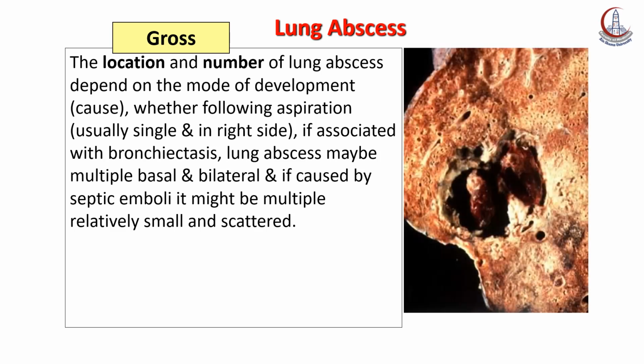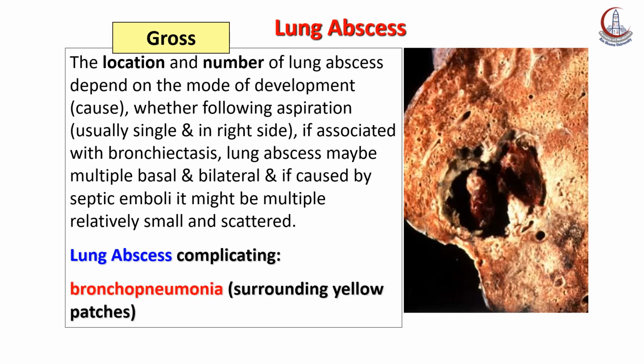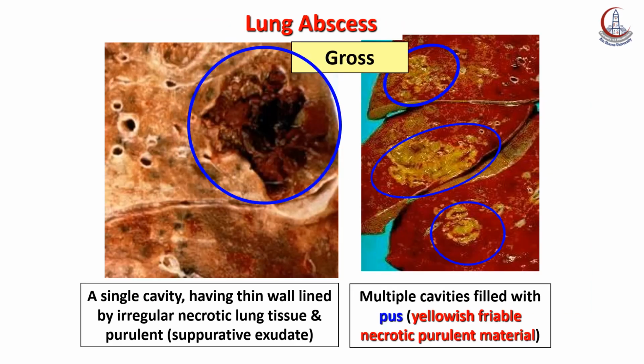Okay, that case is due to lung abscess complicating what's called bronchopneumonia. Grossly lung abscess may be a single cavity having a thin wall lined by irregular necrotic lung tissue with a purulent suppurative exudate, or may be multiple cavities filled with pus like in the case on the right side.